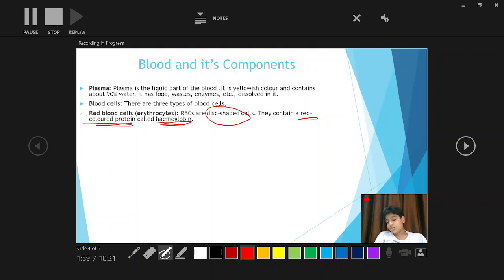You all know hemoglobin. So it is red in color, and that's why red blood cells are red in color, so they are called red blood cells. Okay, next, hemoglobin is the pigment that absorbs oxygen and transports it to the cells all